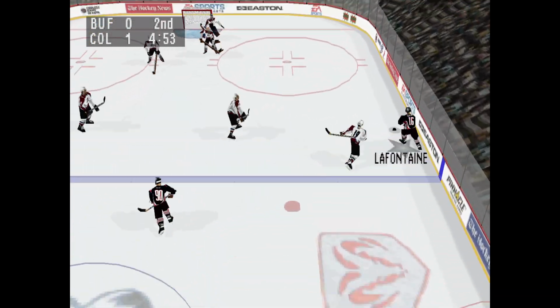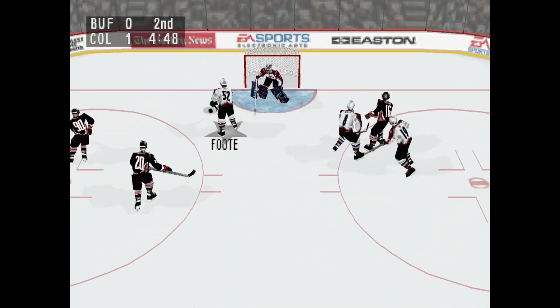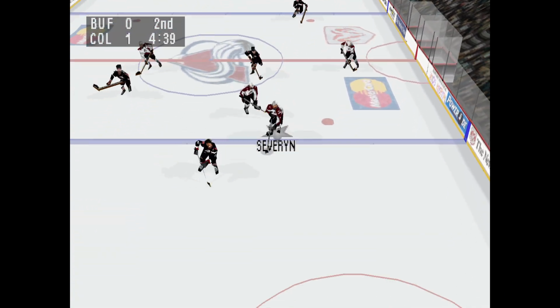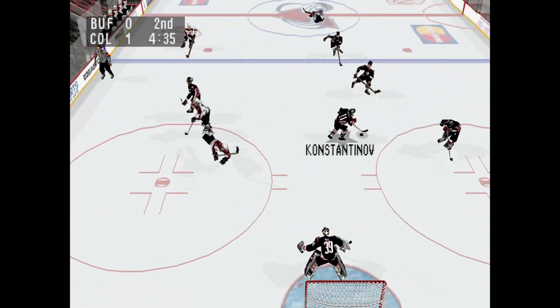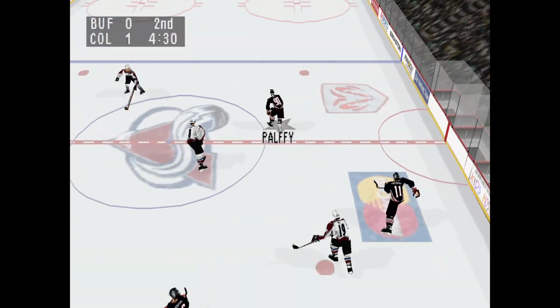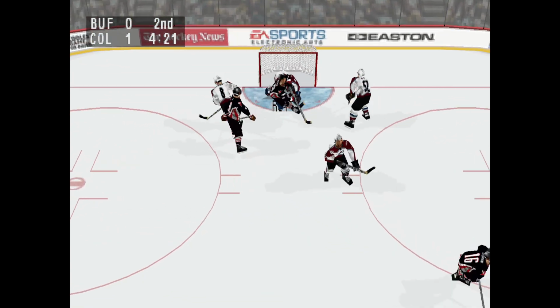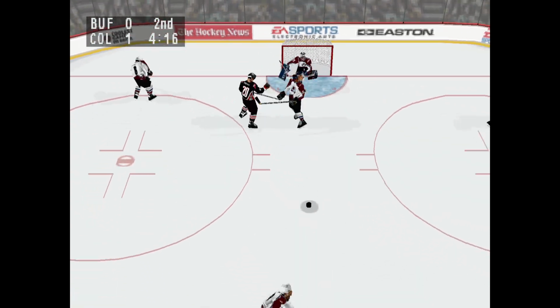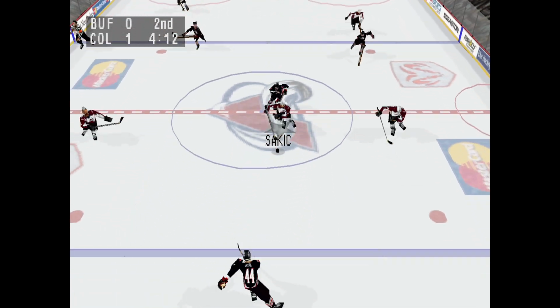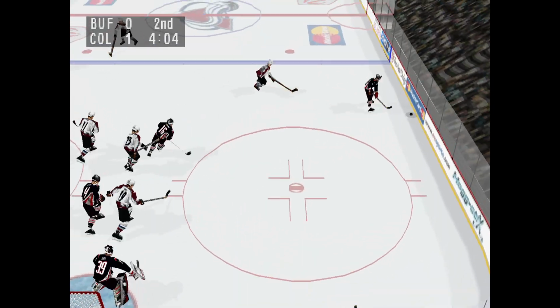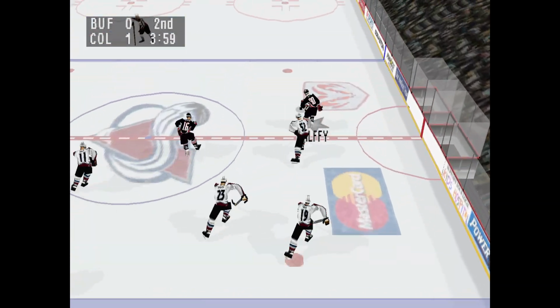LaFontaine gets possession off the draw. He passes, stolen by Foot. Severin starts out. Sakic passes. Severin passes. Pass intercepted. Palfi to center. Over to Deadmarsh. Knocks him. Save by Roy. He passes it. Sakic towards the net. LaFontaine gets hit. Severin to Palfi.